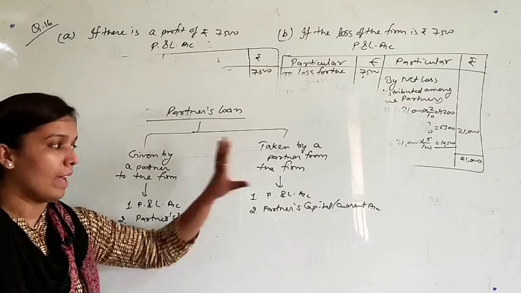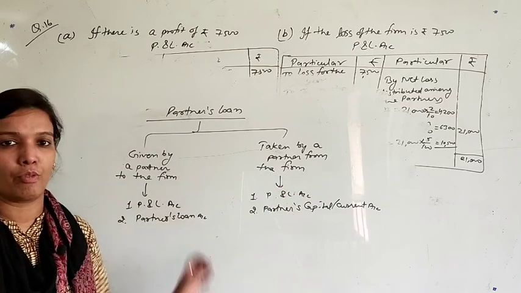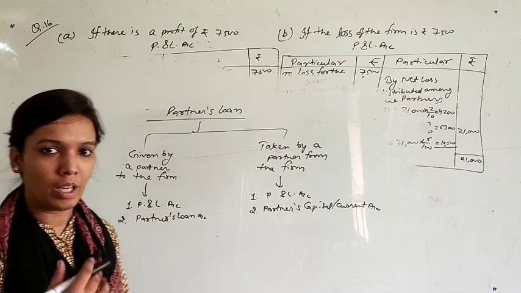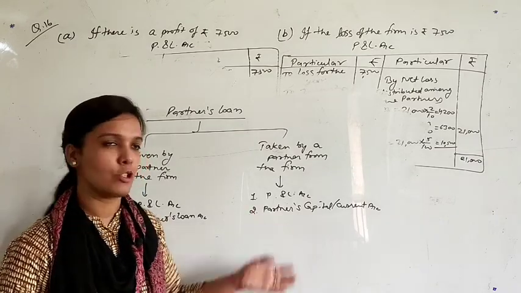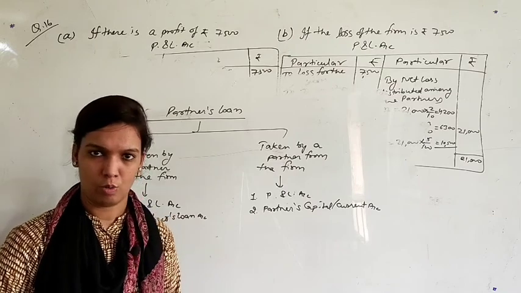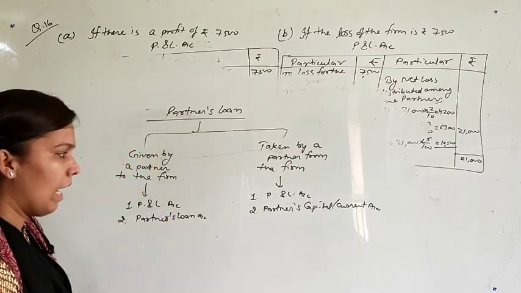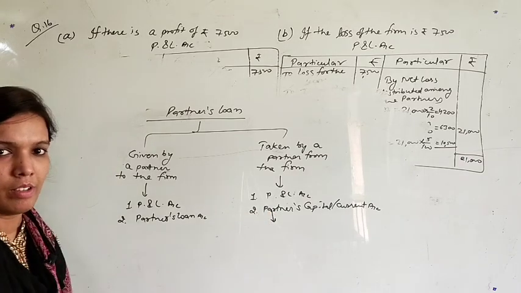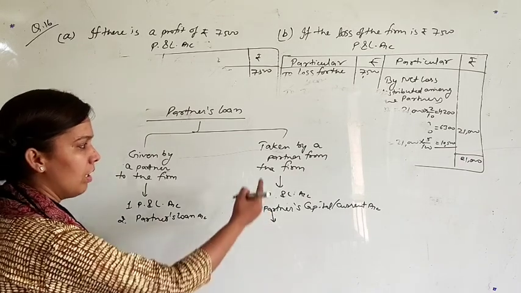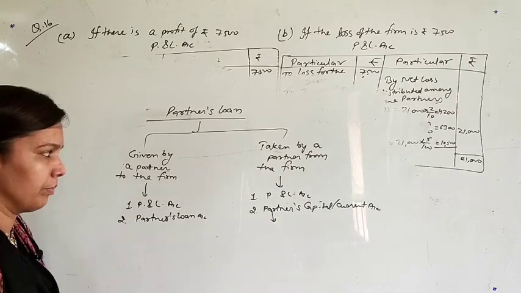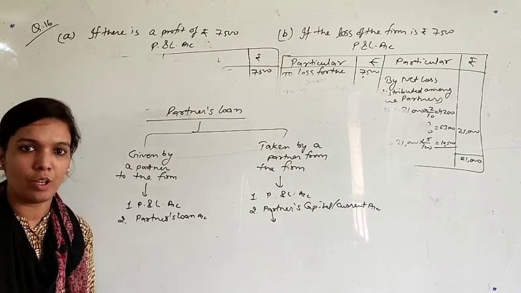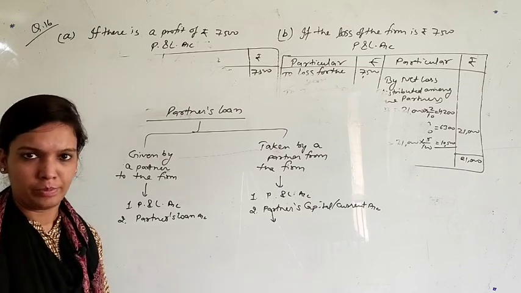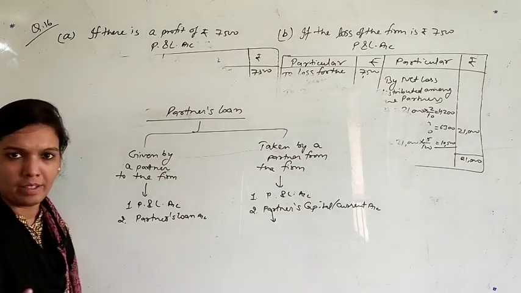We will not prepare any separate loan account for this type of loan. If any partner has a need to take a loan from the firm, that will be shown in partner's capital or current account. And how will the journal entry be? I am explaining this also, because in the next question this will be useful for us. Taken by a partner from the firm. If a partner is taking a loan from the firm, then that interest will be a gain for the firm, and for the partner it will be a loss.